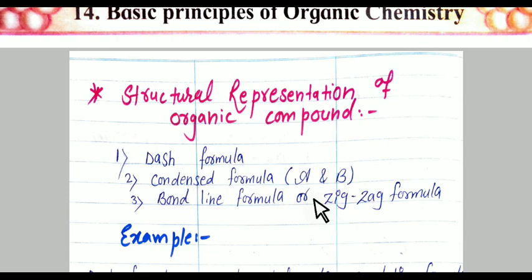What does it mean? It means that it satisfies the tetravalency of carbon.